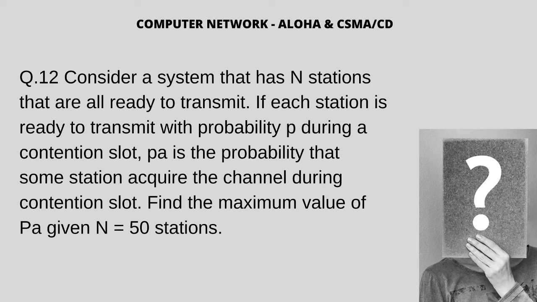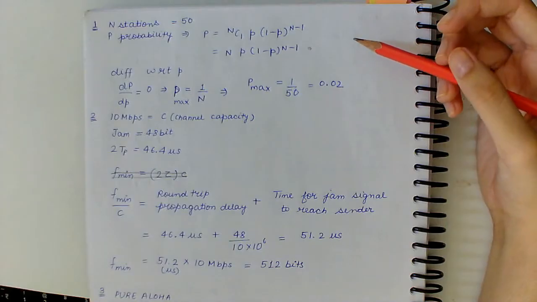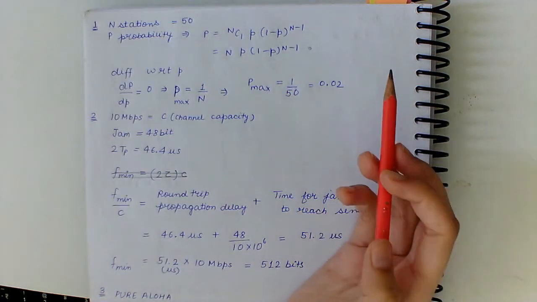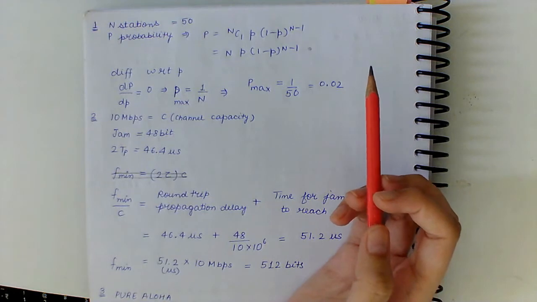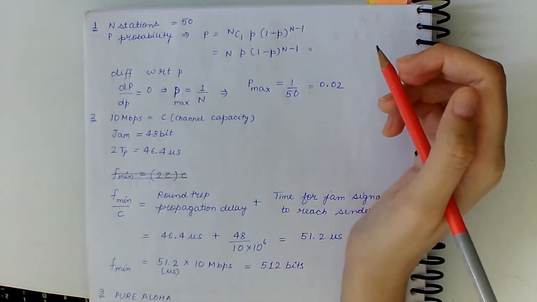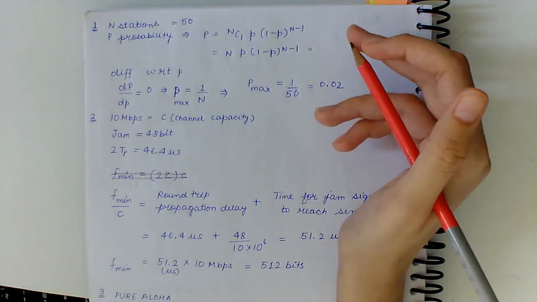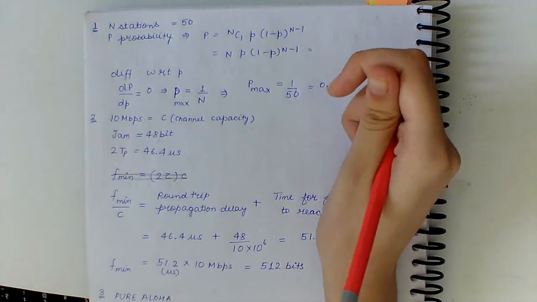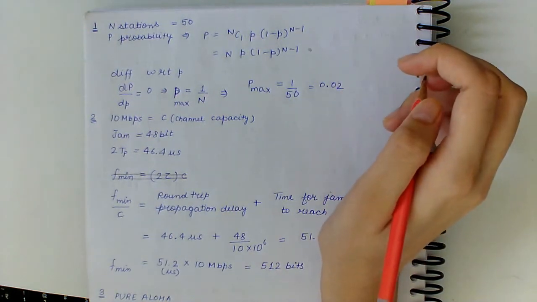A system that has n stations and all are ready to transmit. If each station is ready to transmit with the probability p, P is the probability that some station acquires the channel during a contention slot. Find the maximum value of P given 50 stations.